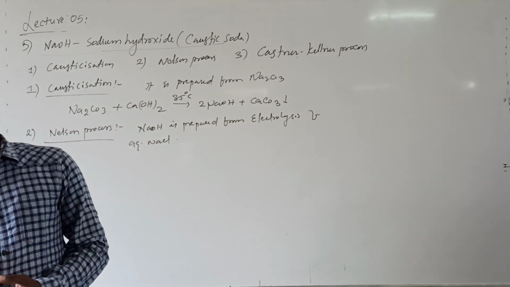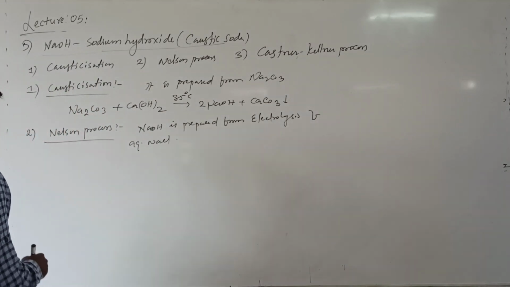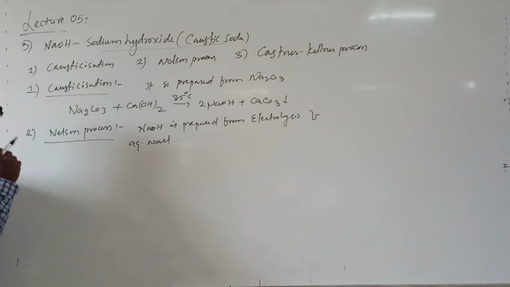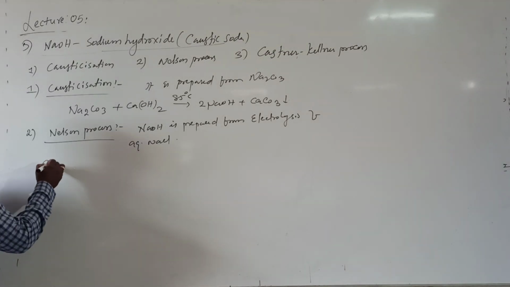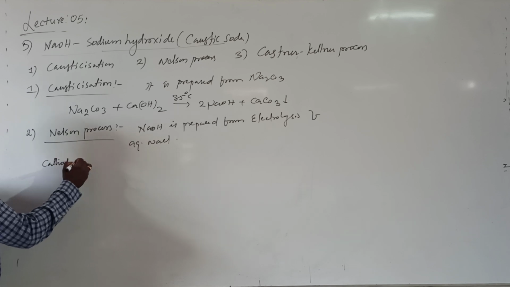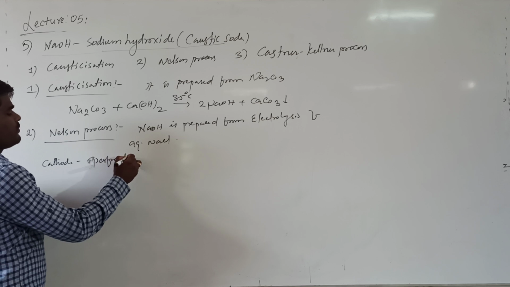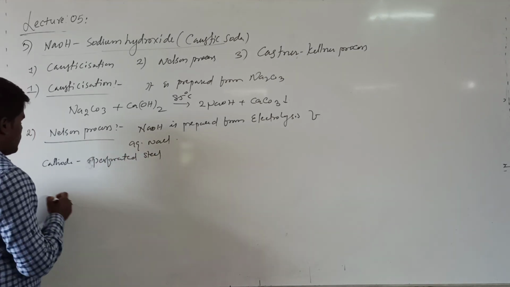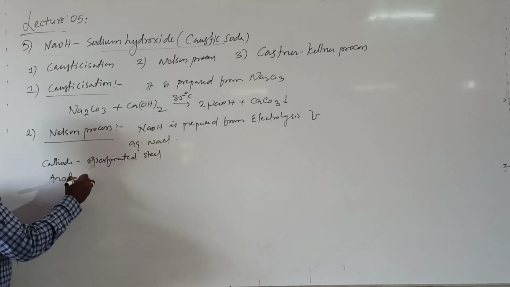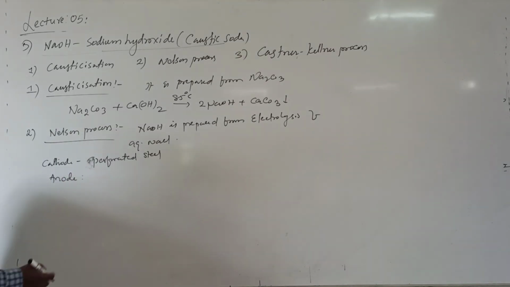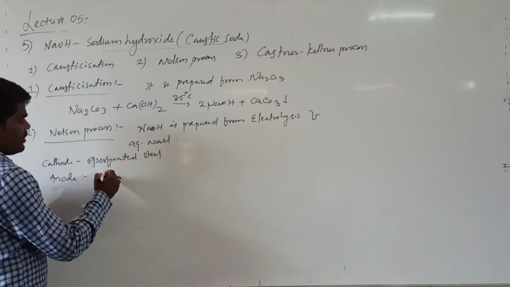And in this Nelson cell process, we use a cathode of perforated steel, and anode as graphite. Here you need to remember what is cathode and what is anode.